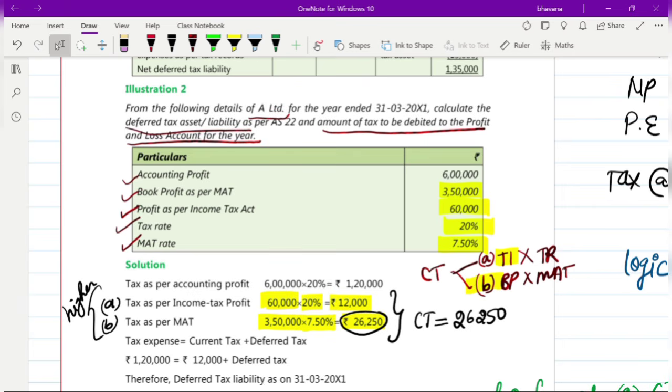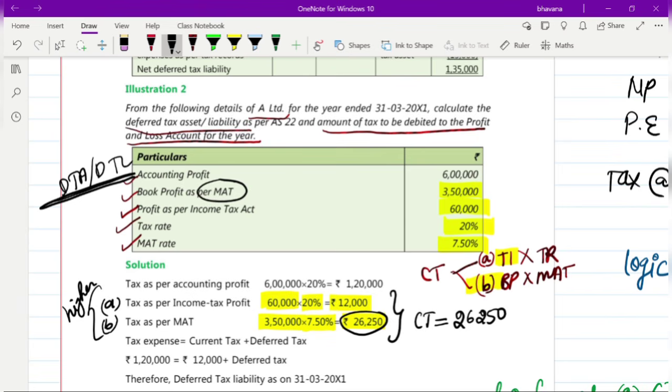Once you have found out your current tax, the next thing you have to find out is your DTA or DTL. This is where most people make mistakes because they are not very clear on the upcoming concept. Whenever you are going to find out your DTA or DTL, in no way should the MAT, minimum alternate tax, affect your calculation of DTA or DTL. So forget that something related to MAT was given in the question.